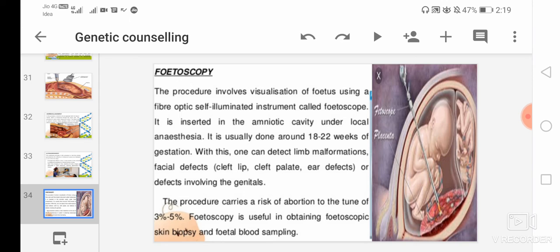And with this one can detect any type of limb malformation or any facial defect like cleft lip, cleft palate, ear defect, or defects involving the genitals.